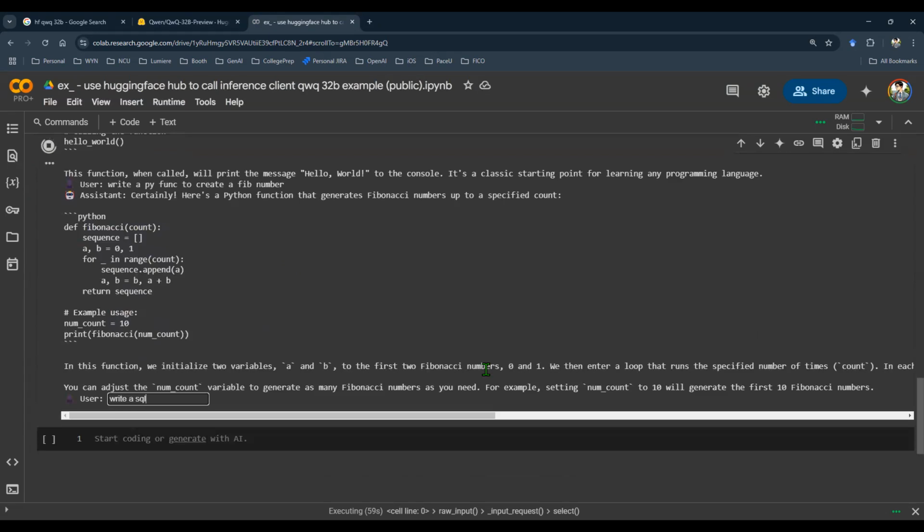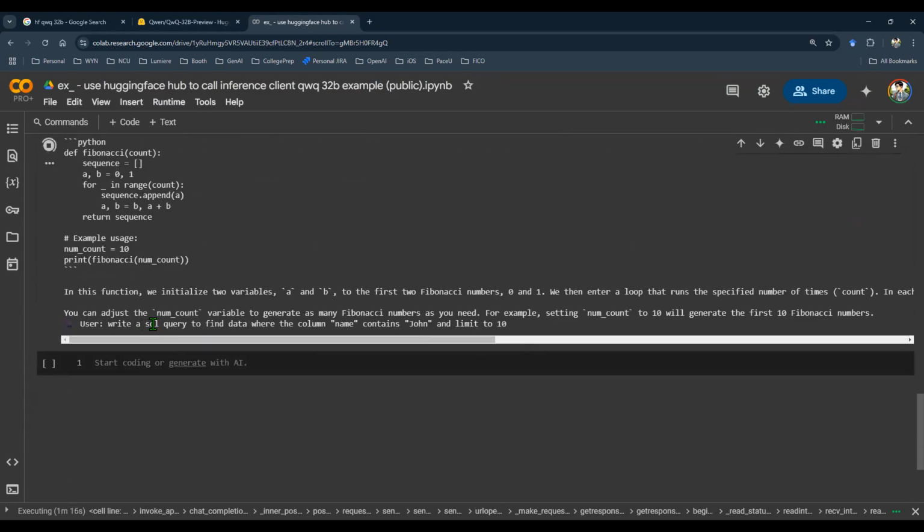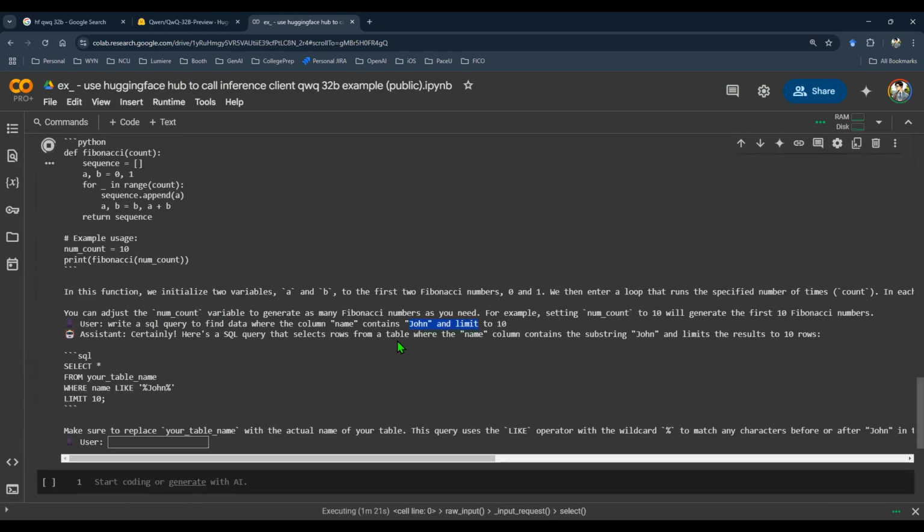Write a SQL query to find data where the column name contains John, and limit to 10. So you should get something like select something from something where the column name contains John. There it is, that's the SQL code.